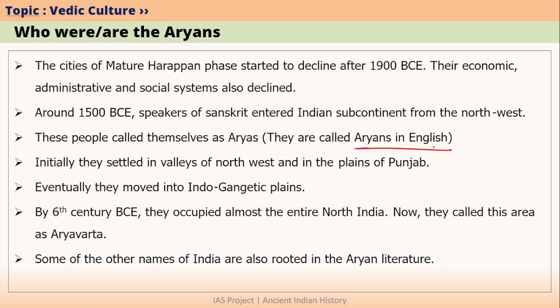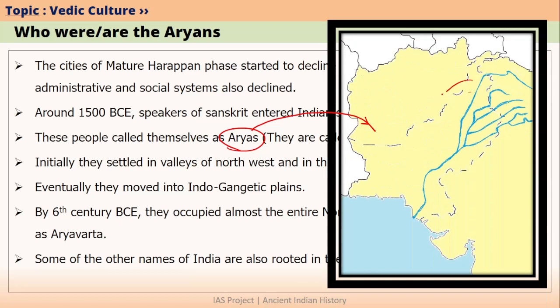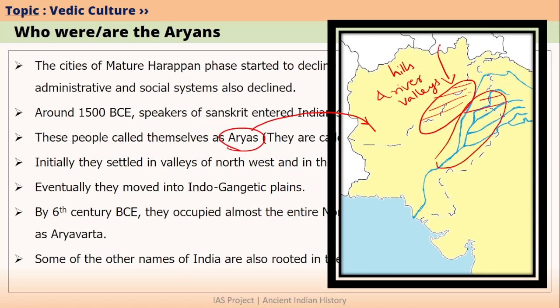So in English, they are called as Aryans. But these people who came into India, they called themselves as Aryas. But today we generally use the word Aryans because the word Aryas has been anglicized into Aryans. So when these Aryans came into India, they initially set up in the eastern part of Afghanistan over here. The eastern Afghanistan region was mainly hills and river valleys. And then immediately afterwards, they moved into Indus plains over here. So these locations are mainly the plains of Indus.